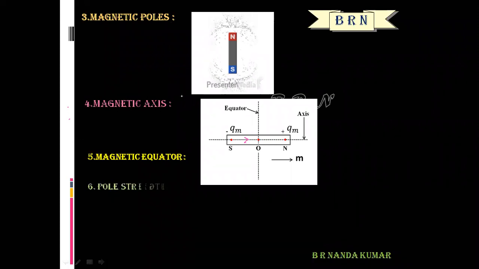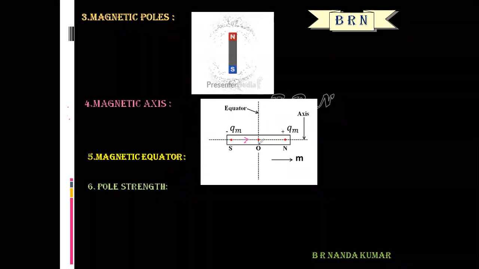So the next term is magnetic pole strength. The strength of a magnetic pole is called the magnetic pole strength. What is the meaning of pole strength? The strength of the magnetic pole, that is called the pole strength.